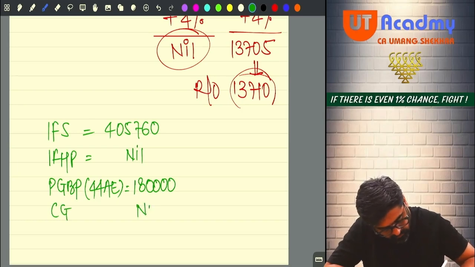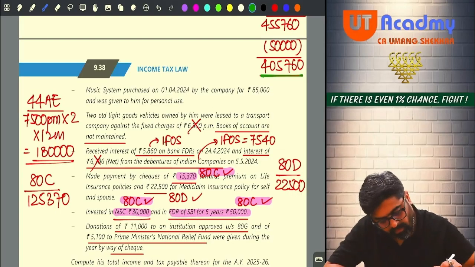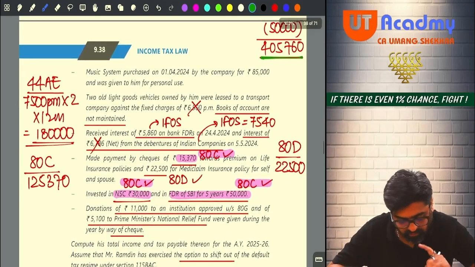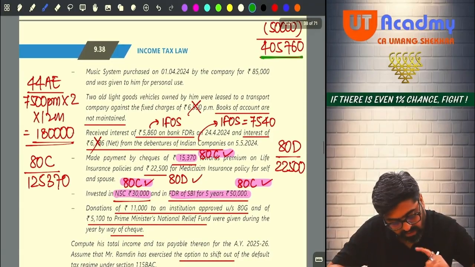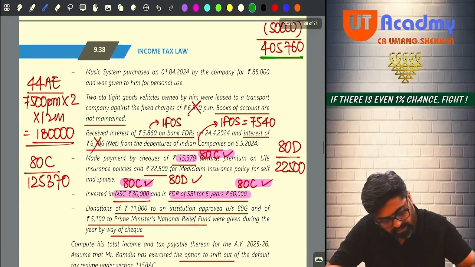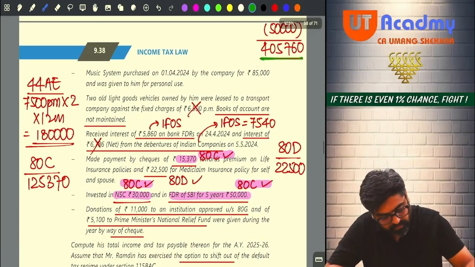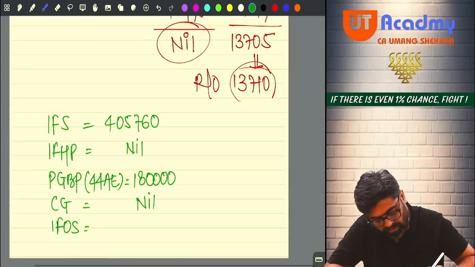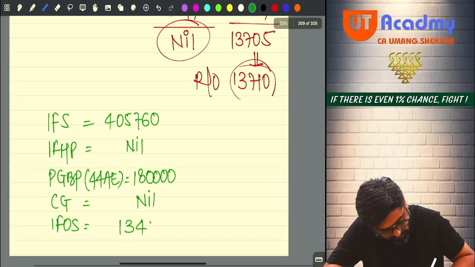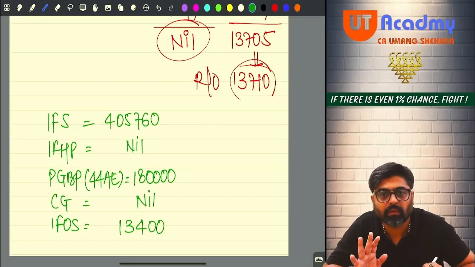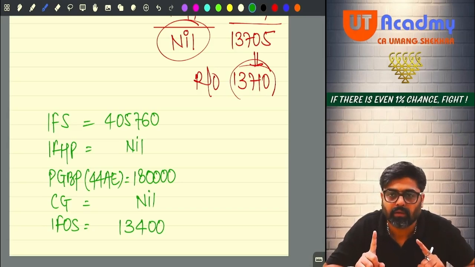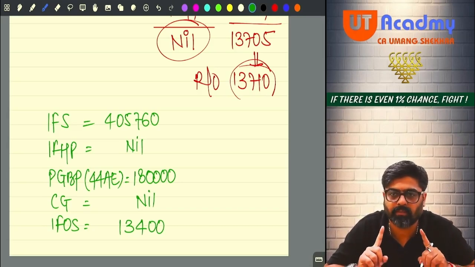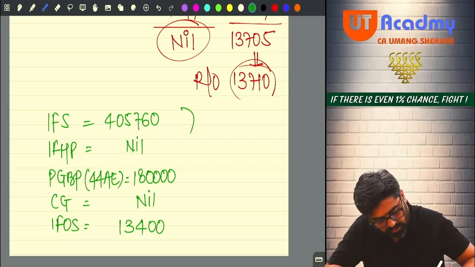Capital gain do you have? No capital gain sir, nil. And income from other sources you are having how much? See, income from other sources you are having FD interest, no? One FD interest and 2 debenture interest. Any other income you are having? No. So 5,860 plus 7,540, 13,400 will be your IFOS income. Any other income? No, sir. Got it, everyone? It is 4,05,760 plus nil plus 1,80,000 plus nil plus 13,400.